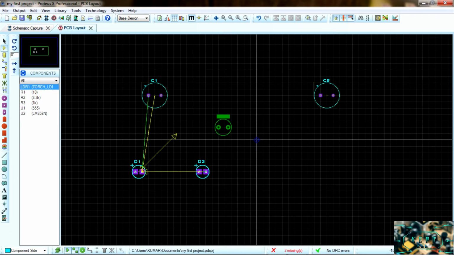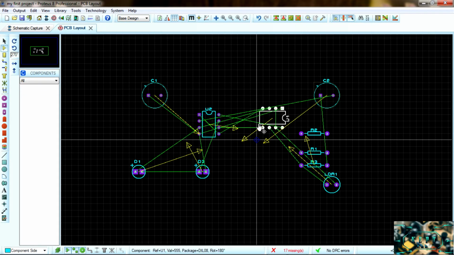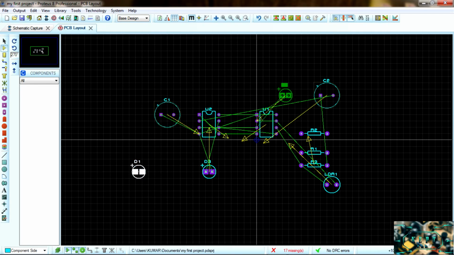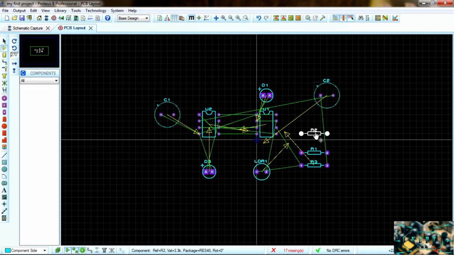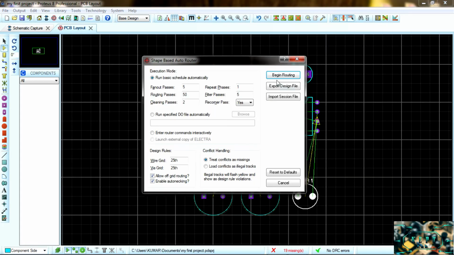If you go for PCB designing, you can just drag the components into the PCB layout. The wires are connected automatically, but these are in irregular positions. So if you want to build clean and neat tracks, there is a feature called auto router.